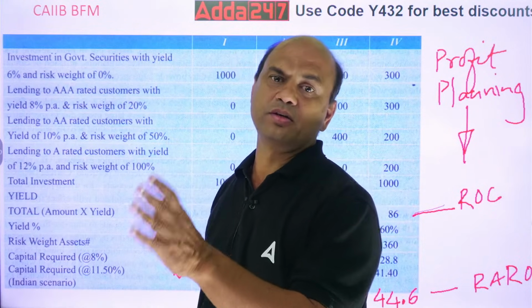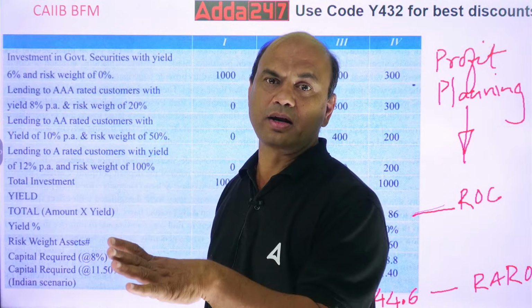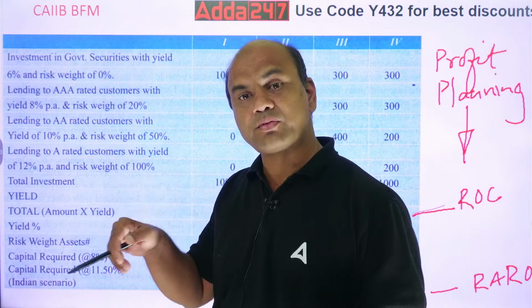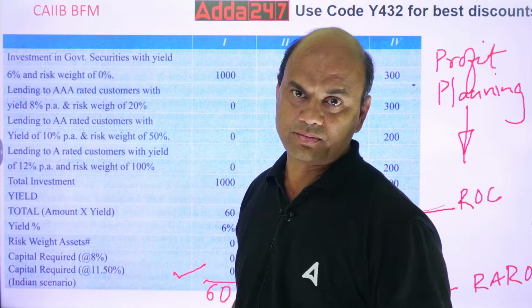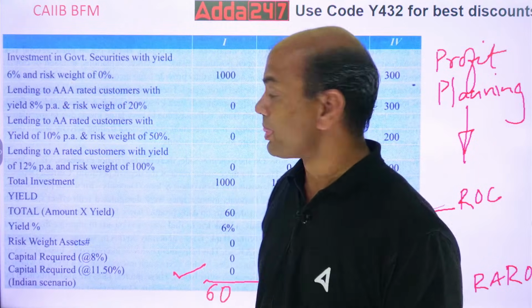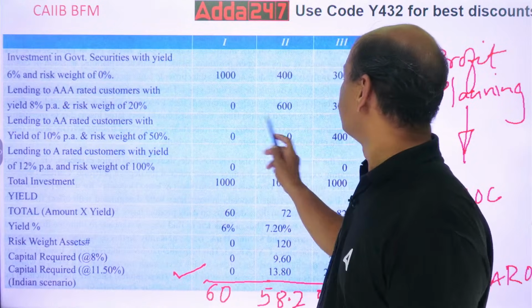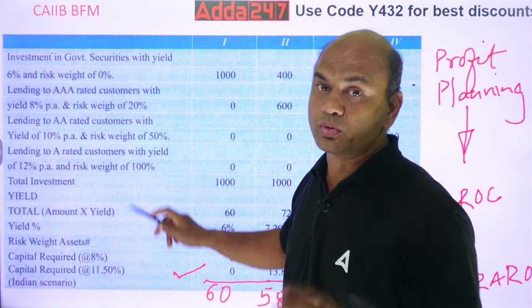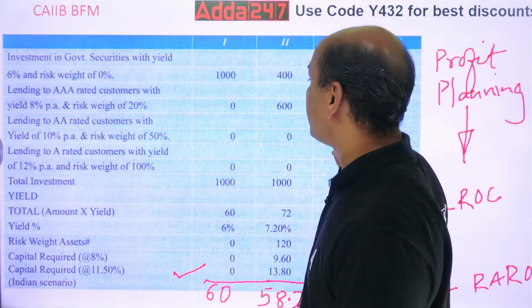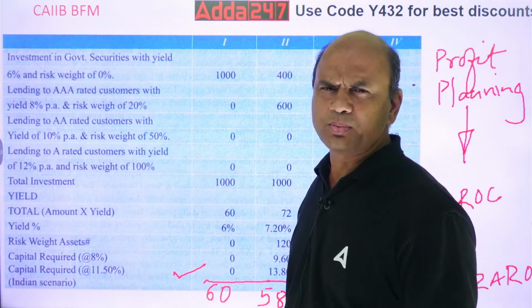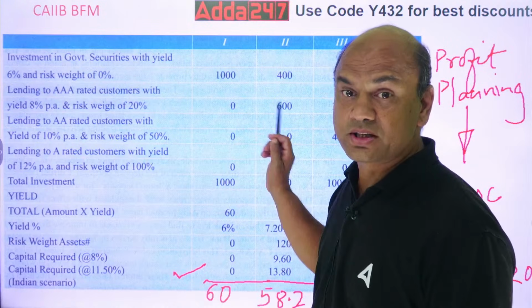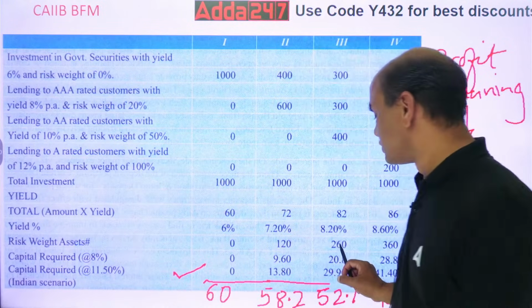Triple B is 100. BB and below is 150 and unrated is 100, if they don't give you. So here it's given 50%. Take 50% then. So 400 into 50%, 200 rupees. 300 into 20%, 60 rupees. Yeah, 60. So 260 is my risk. See this, 260 is my risk.